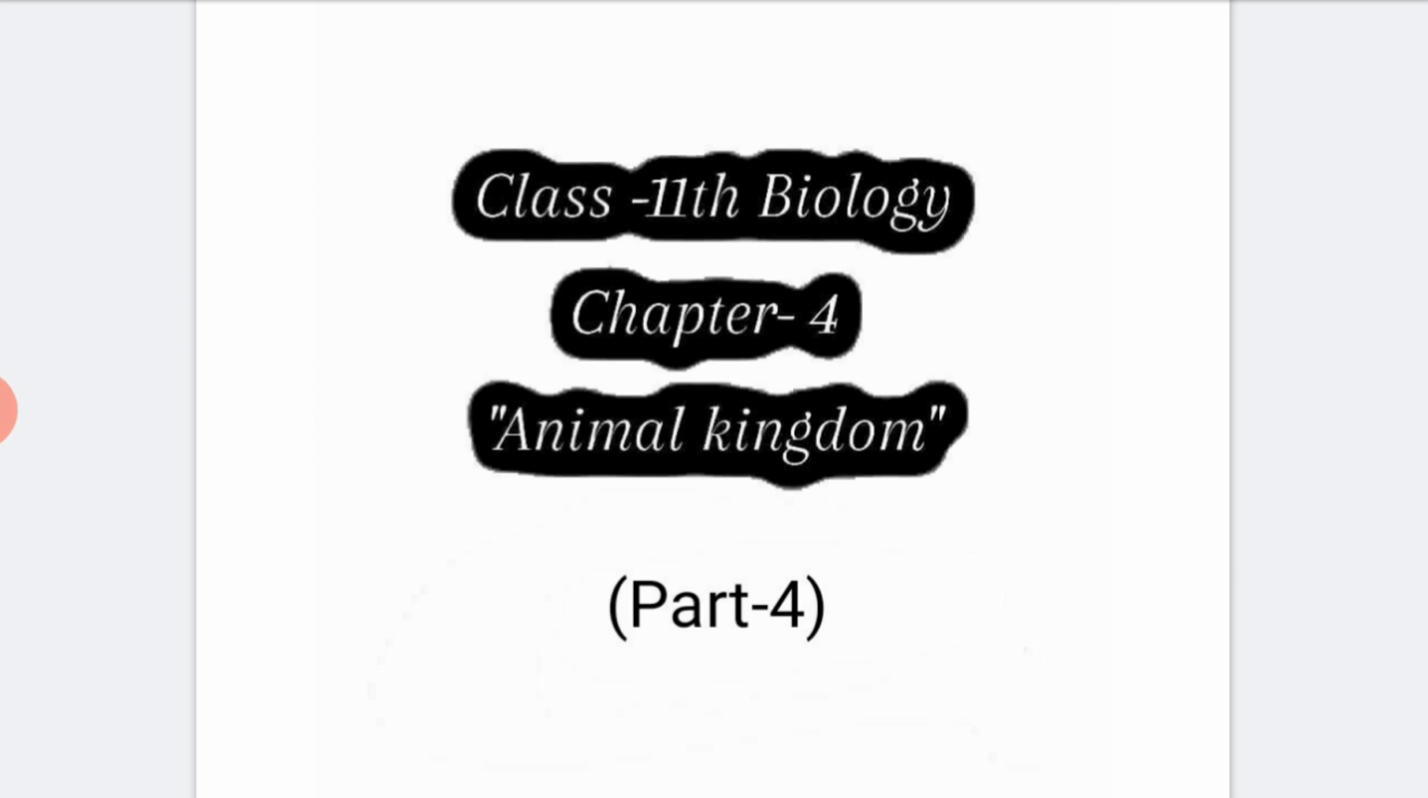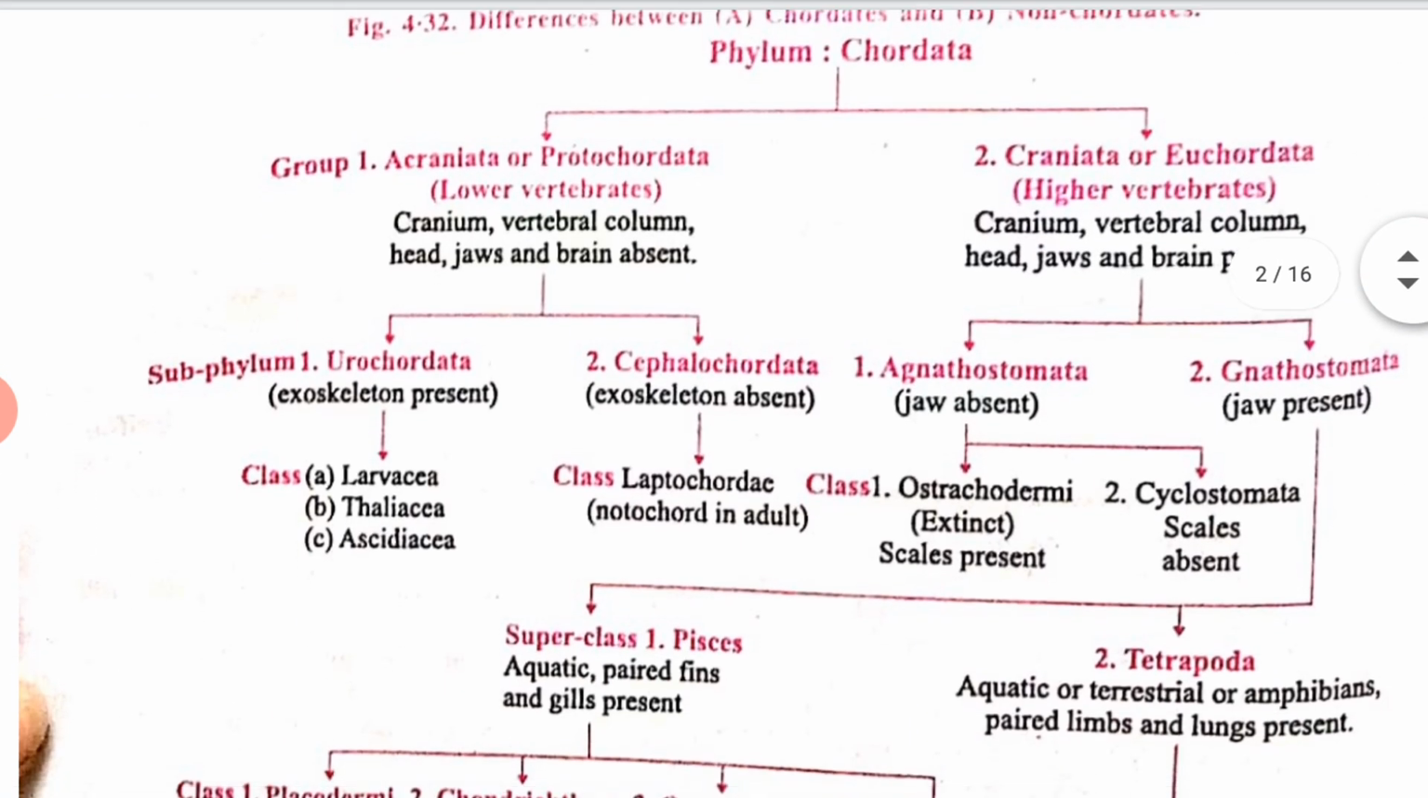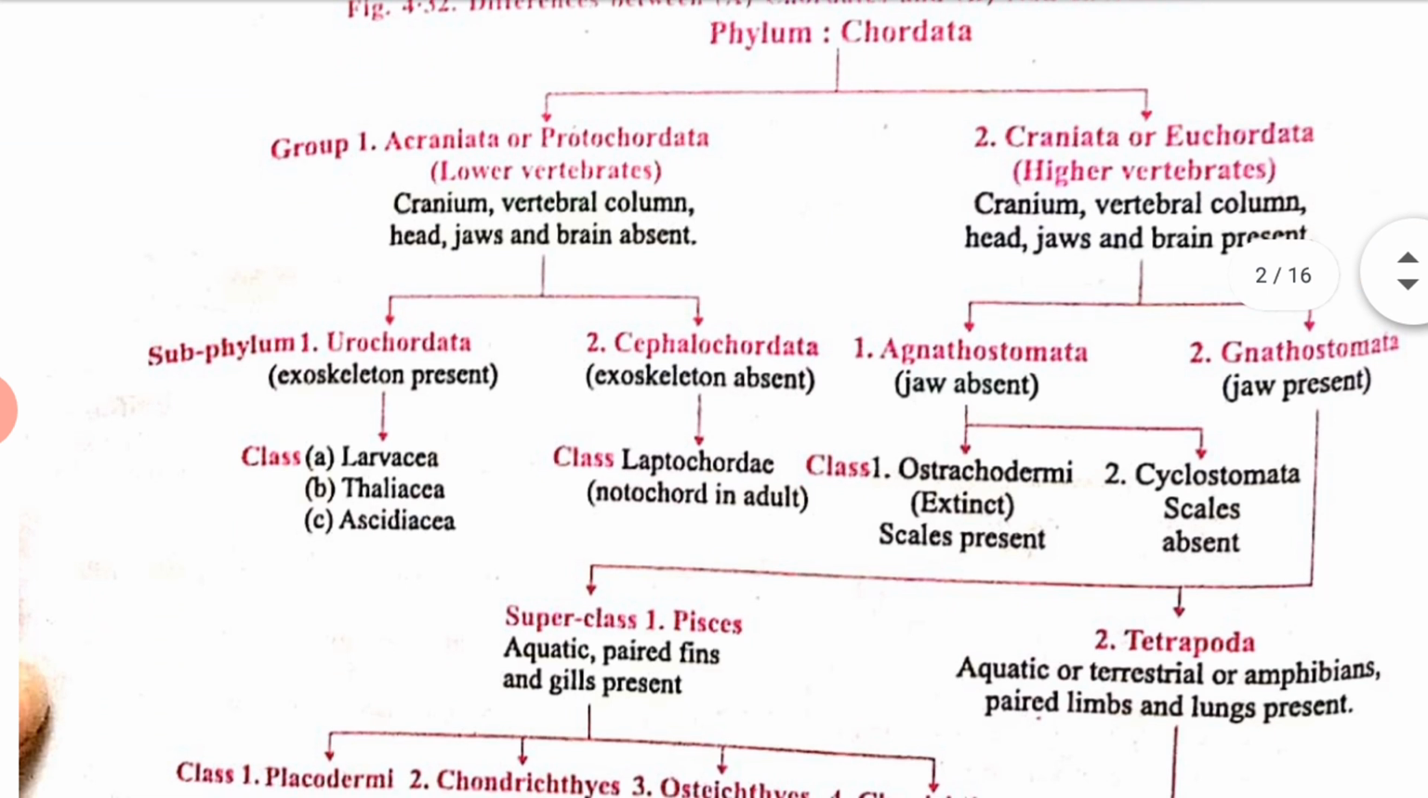And today we are going to see the last part, that is phylum Chordata. This is the most important topic of your book. So phylum Chordata is divided into two groups. First is Acraniata, which we can say Protochordata, and next we have Craniata, or Euchordata.